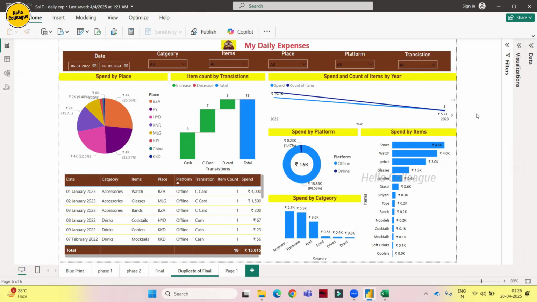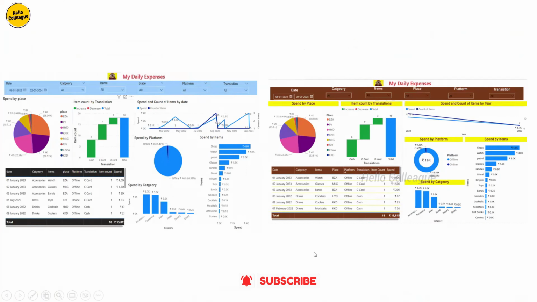Okay, that's it, guys. Yeah, guys, I forgot to compare the old report and the new report. Let's compare it now. Let's take screenshots and keep them side by side. Okay. Yeah, guys, see, this is the report. See, this is very clumsy. When you see this report, we cannot read the data properly. We cannot understand what the visual is, what the title is, and all.